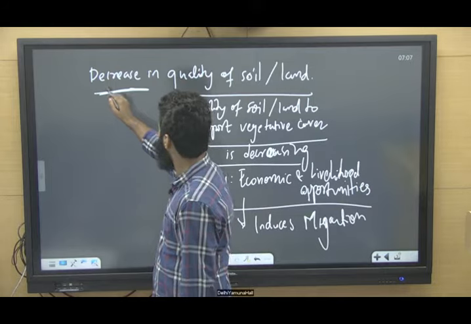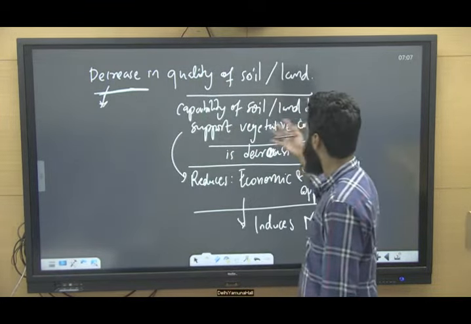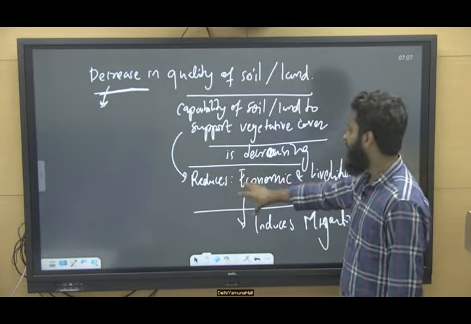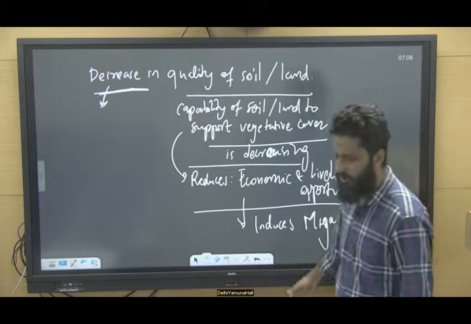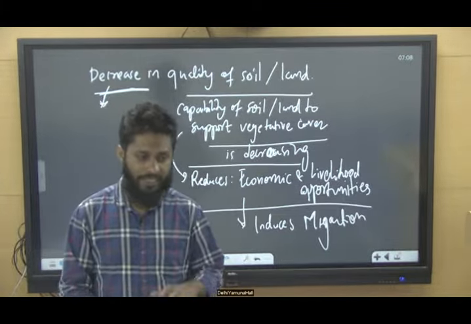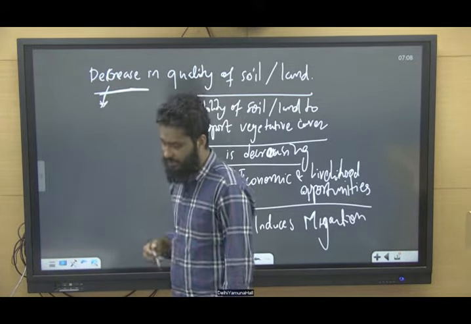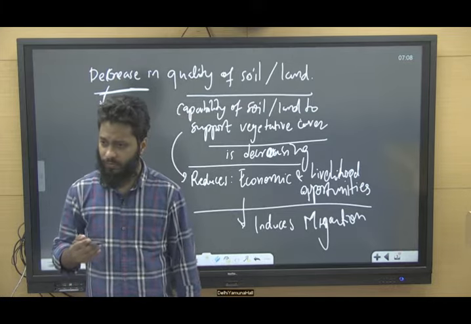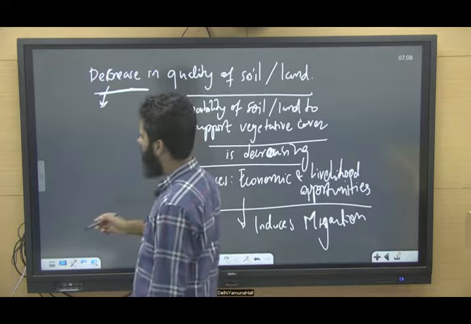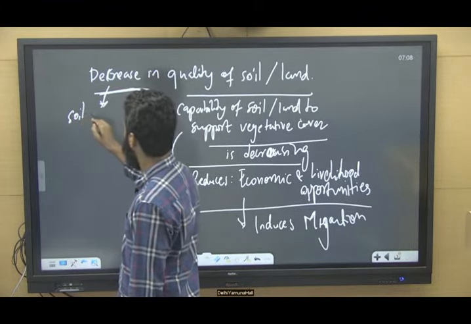Now see, when the capability of soil or land to support vegetative cover is decreasing, it reduces economic and livelihood opportunities, and hence induces migration. But how is this decrease happening? When the quality of land or soil is decreasing, soil erosion is increasing, right?